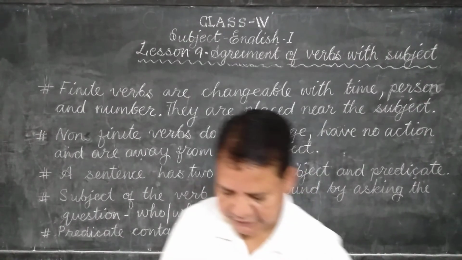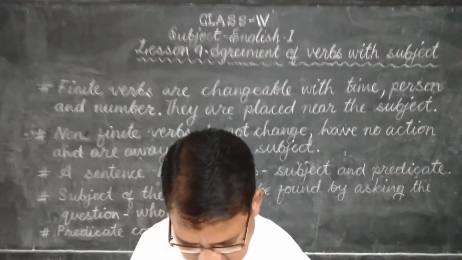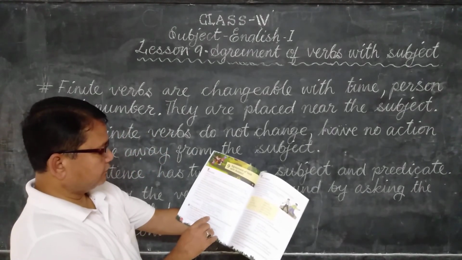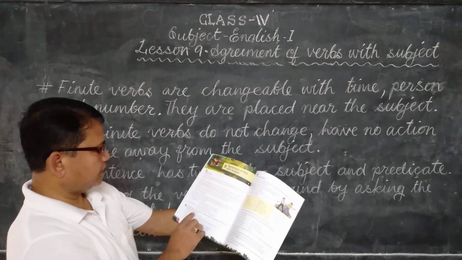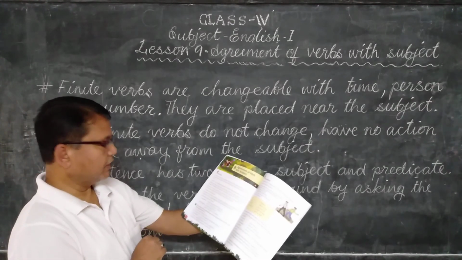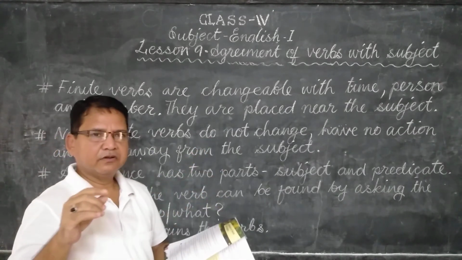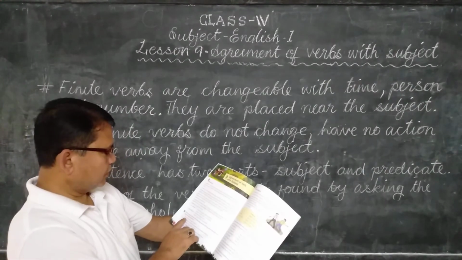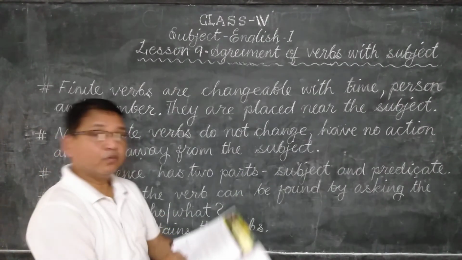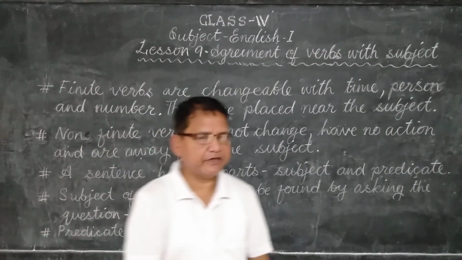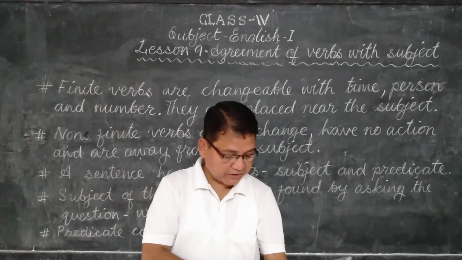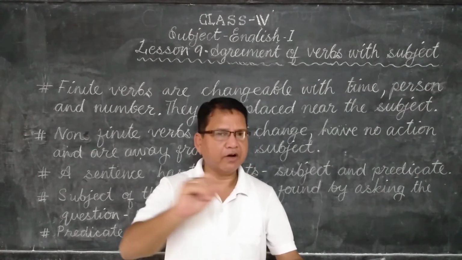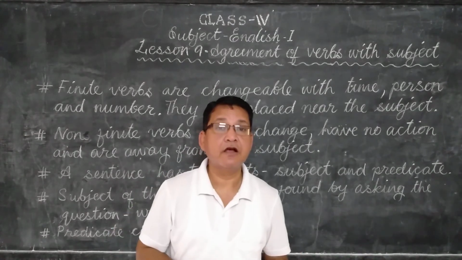Now some examples are there in your book. Let me explain. Like on page number 42: pick out the verbs in the following sentences and say which are finite and which are simple infinitives. In finite verbs, the verbs are near the subject. Like, the cold wind made us shiver. What made us shiver? The cold wind. The cold wind is the subject. And immediately after the subject, the verb made is there. It is finite. So you have to underline the verb made, and after the sentence you write finite.